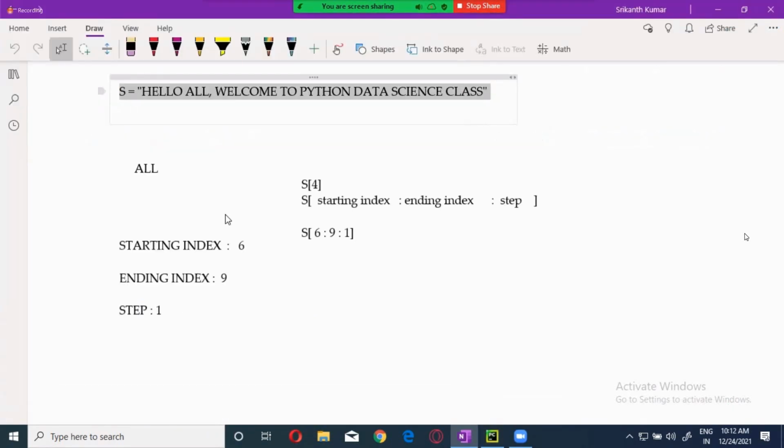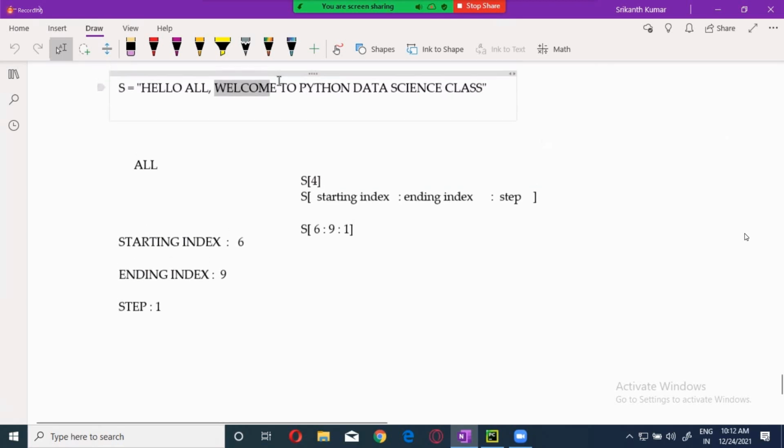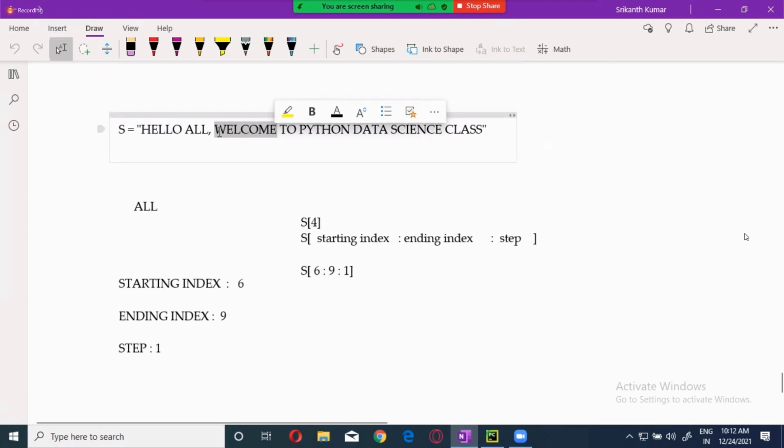Now, let's talk about the step, guys. Let's talk about the step and then we will move forward. See, I want to extract welcome. What is the index of W? This is 9, 10, and 11. I will write it as S of 11:. How many are there here? 11, 12, 13, 14, 15, 16, 17, and 18. We are going to give one number more, 18.